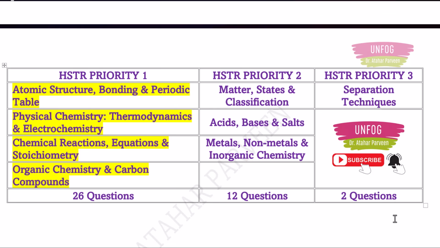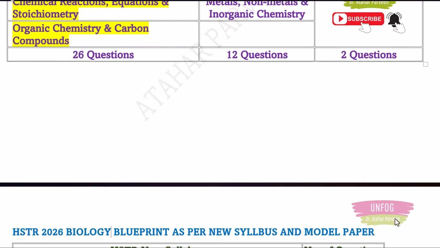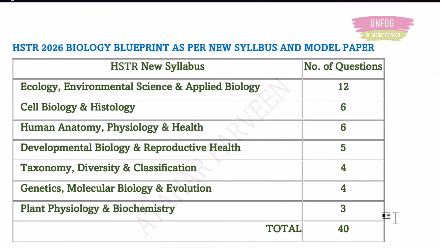Okay. Now I will discuss the biology blueprint. This you have to remember. If you want, you can take a screenshot and plan your smart preparation strategy. This is important because we have less time now, because the timetable and everything is released, right? So according to that, you have to plan the right strategy, because you still have to prepare for paper 1 also. Okay. So let us see this biology blueprint.